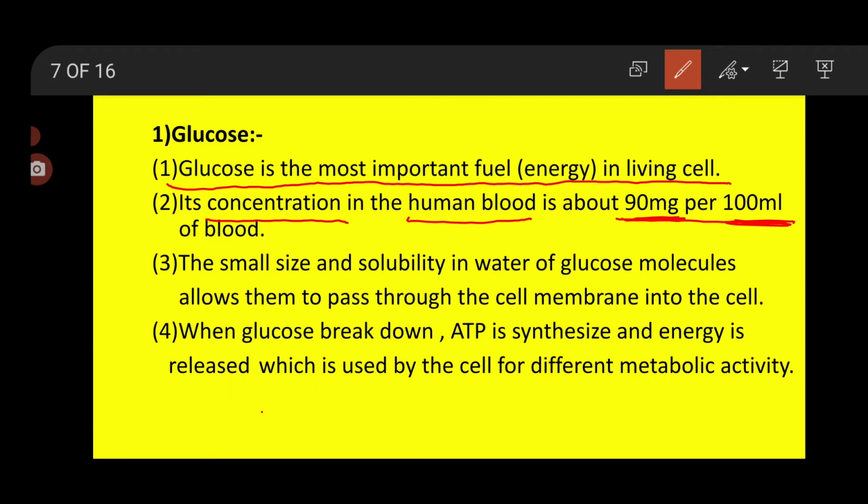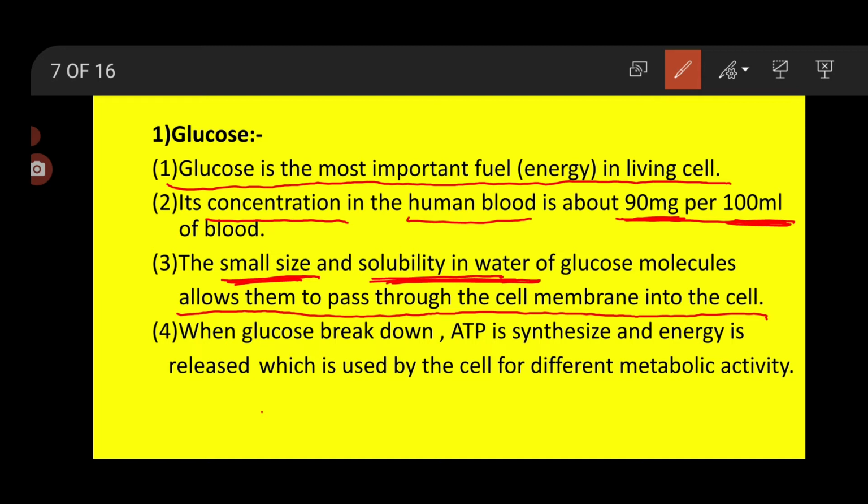Then the size of glucose is very small and it is easily soluble in water. It has two important characteristics, and because of these, it can easily pass through the cell membrane and take entry inside the cell. Why can it easily enter the cell? Because its size is very small and it is easily soluble in water. So easily it takes entry inside the cell through the cell membrane.